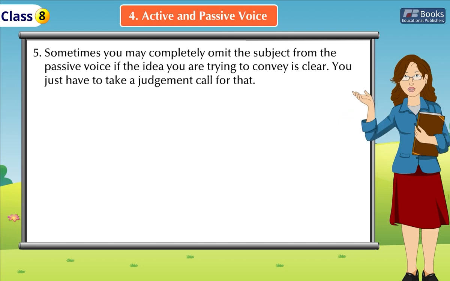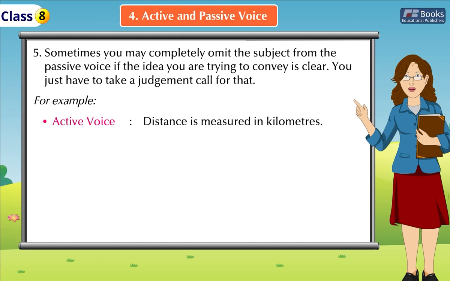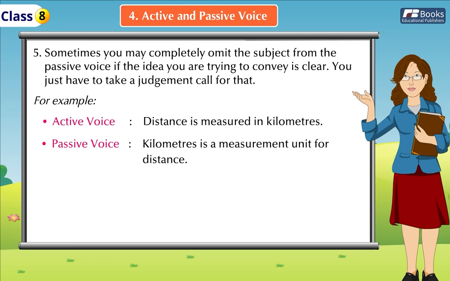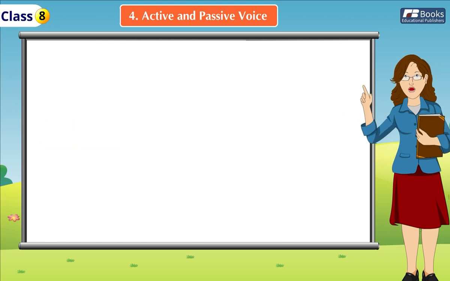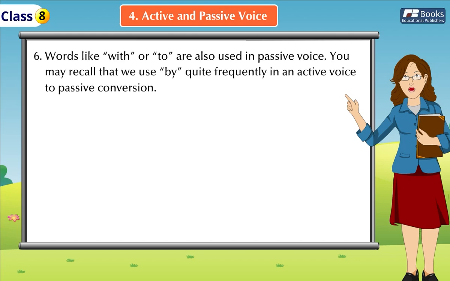Rule 5. Sometimes you may completely omit the subject from the passive voice. If the idea you're trying to convey is clear, you just have to take a judgment call for that. For example, active voice. Distance is measured in kilometers. Passive voice. Kilometers is a measurement unit for distance. Rule 6.